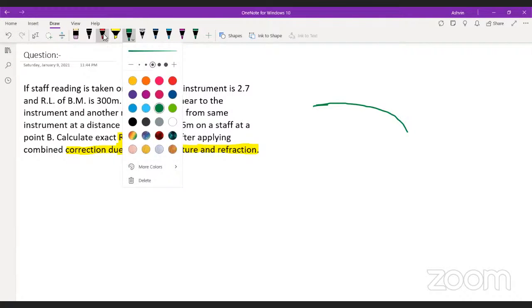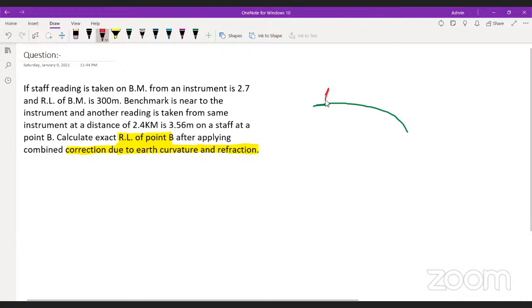So what is happening in this case: if I keep my instrument here and the staff here, in this way, then whenever I set the line of sight, the line of sight will be horizontal. This is the line which is called the horizontal line. Yes, you guys are getting it.